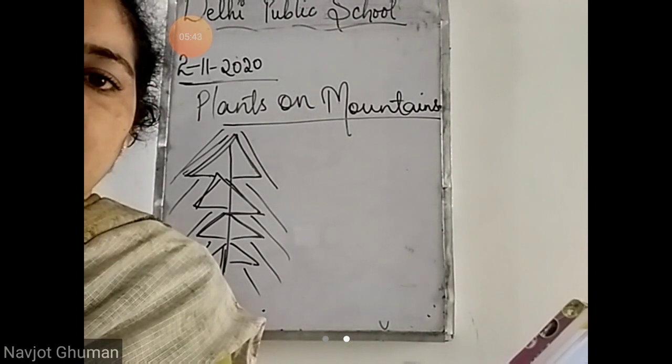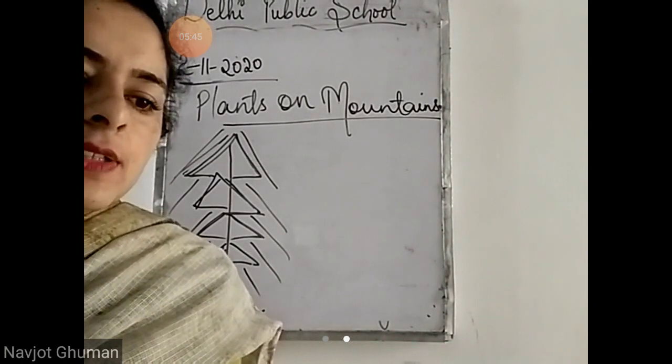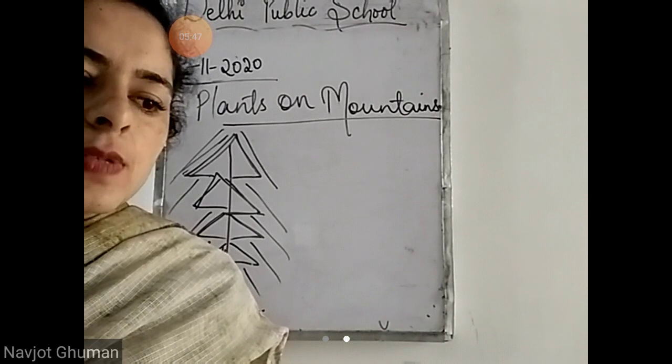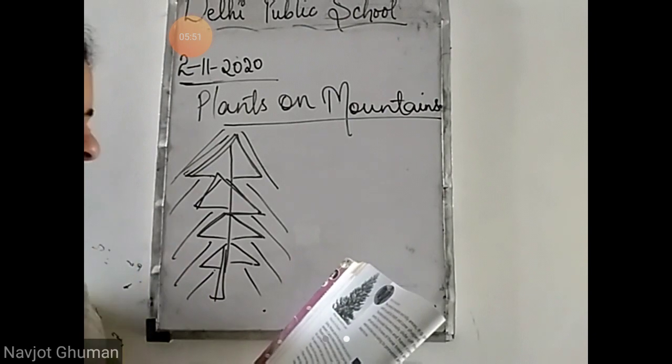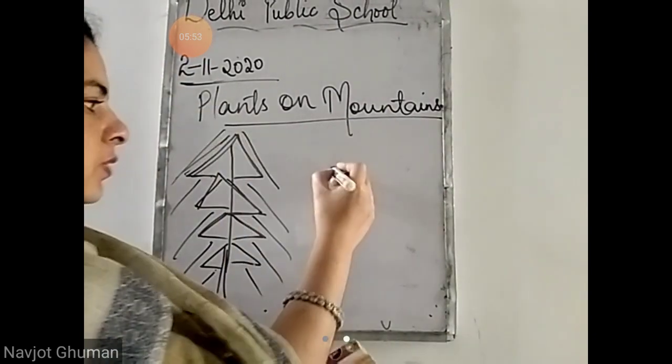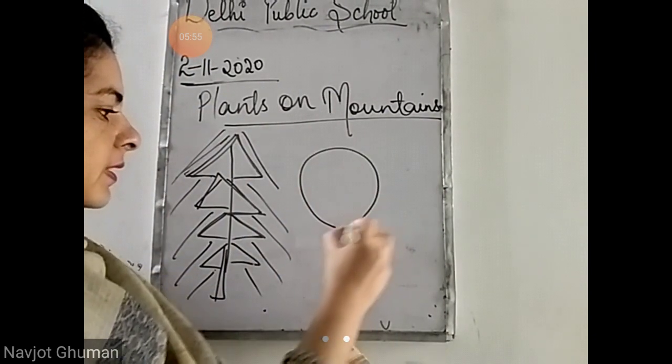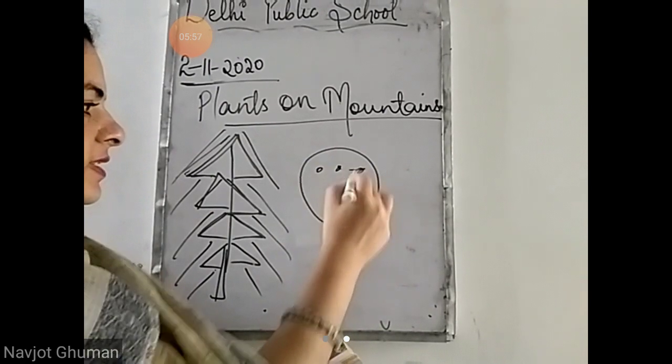They are usually flowerless. There isn't any flower on these trees, and they have cones with seeds inside them. See, the picture of the cones is also shown to you. Cones होते हैं जिनके बीच में होते हैं seeds.